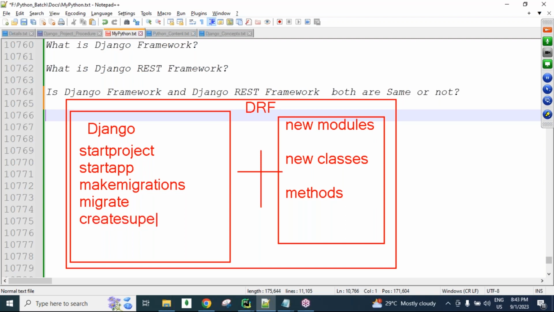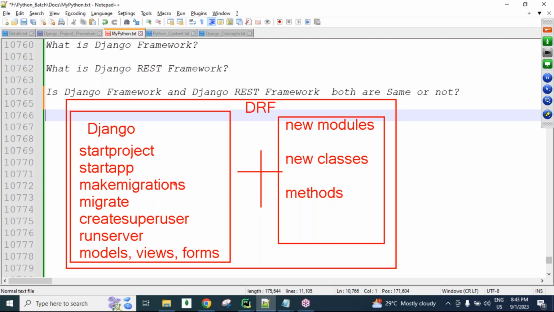Then createsuperuser for creating the admin credentials, and the runserver command for running the server. And the models code, views code, forms code, like several concepts we discussed in the Django framework.